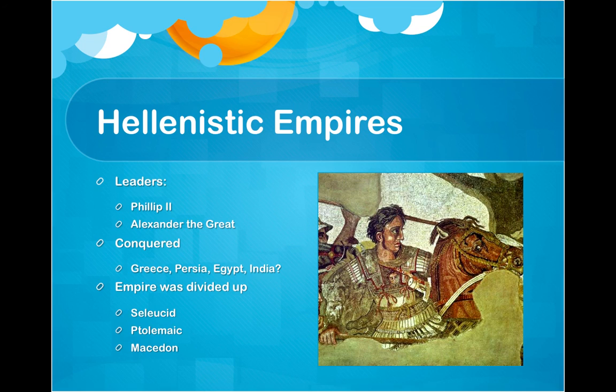And then Macedon has its own empire based on kind of controlling Greece. But that bit that was controlling India kind of disappears from their empire. And these three empires will eventually fight each other, but will also resist being conquered by anyone else until the Romans come around and force them into their empire.